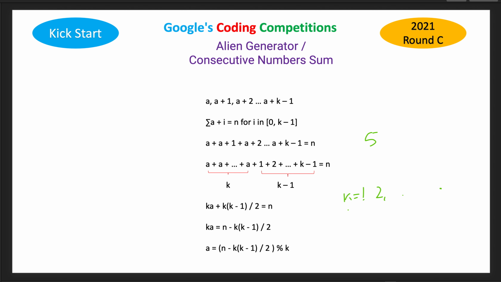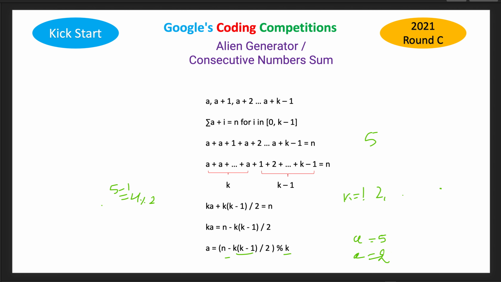So first, let's say I take k equals 1, then this part is 0. So this is 5, and 5 modulo 1 is again 5. So the first value of a we got is 5. Second, let's check k equals 2. This will become 2 into 1 by 2, which is 1. So 5 minus 1 is 4, and 4 modulo 2 is also 0. So we have another term where our a, the starting point, is 2.